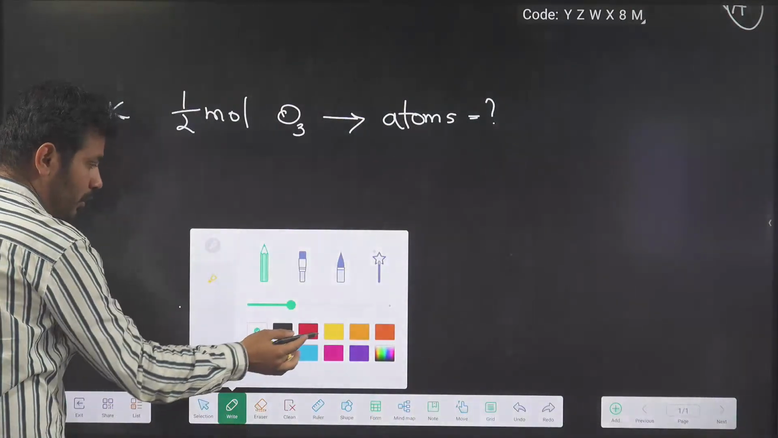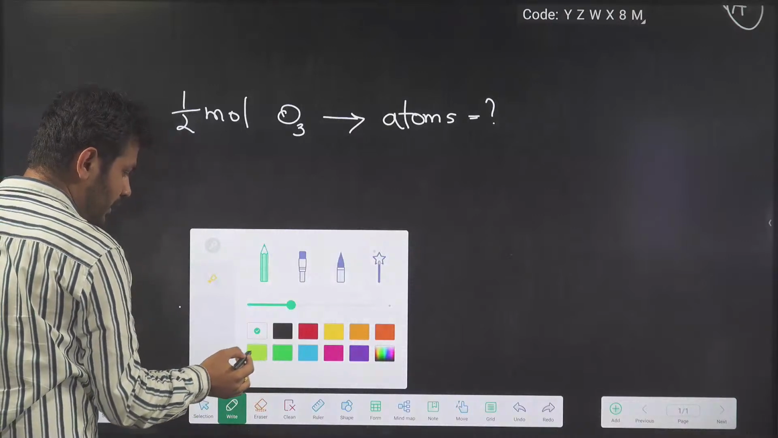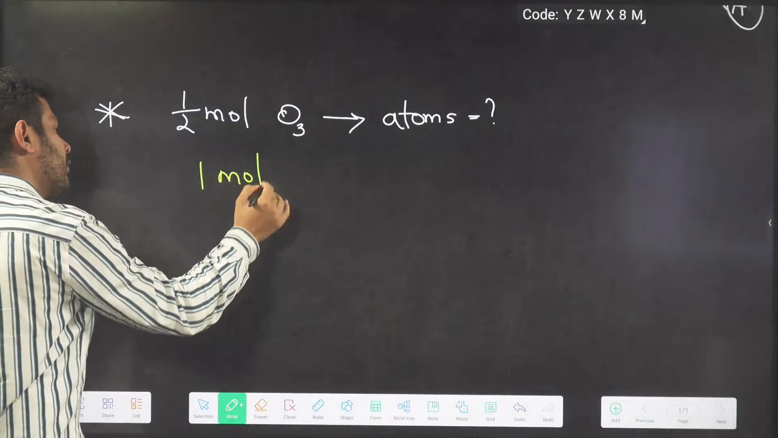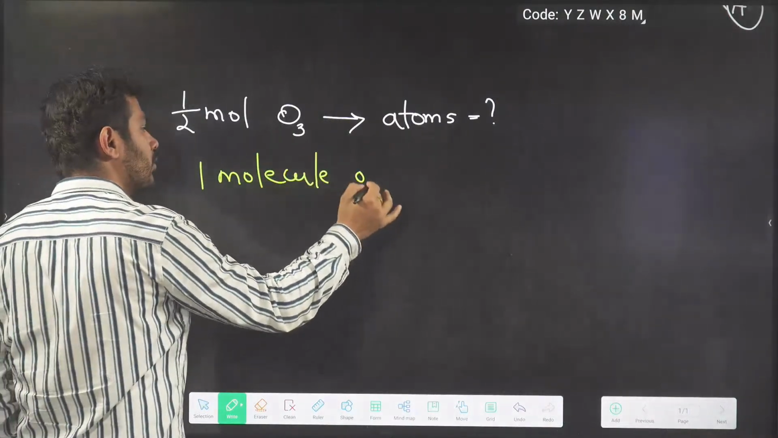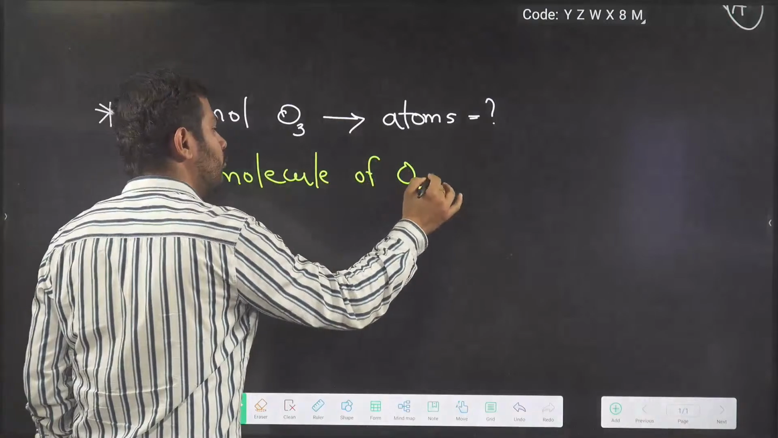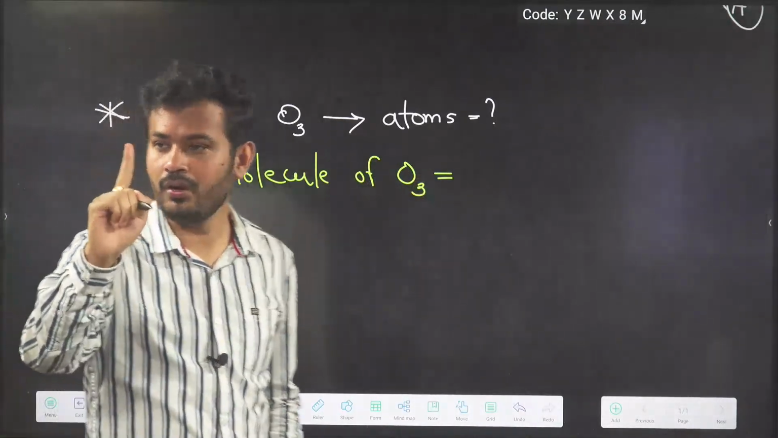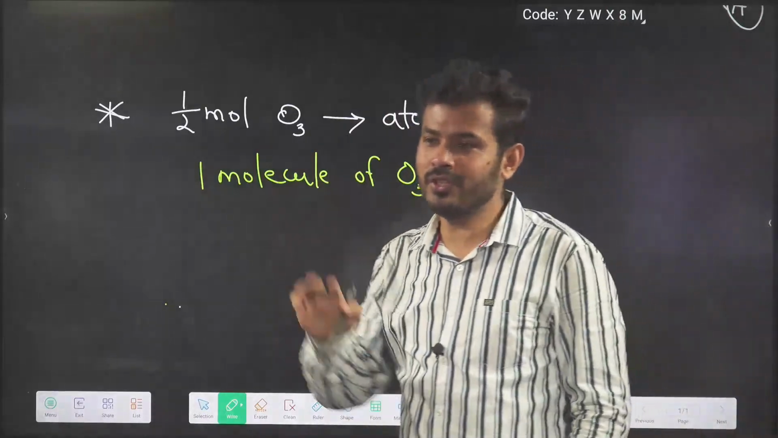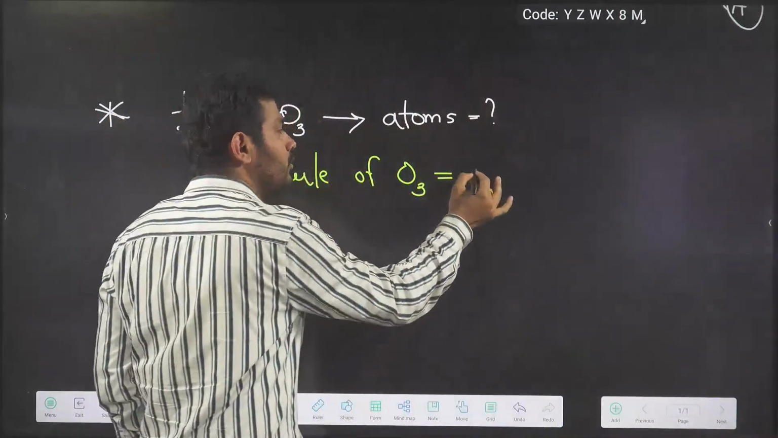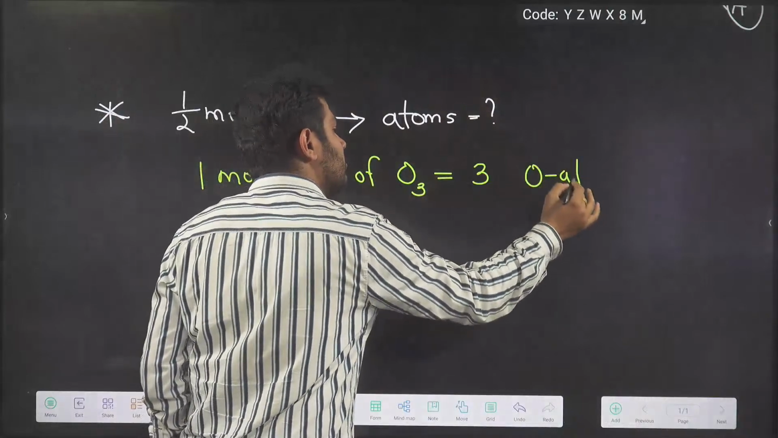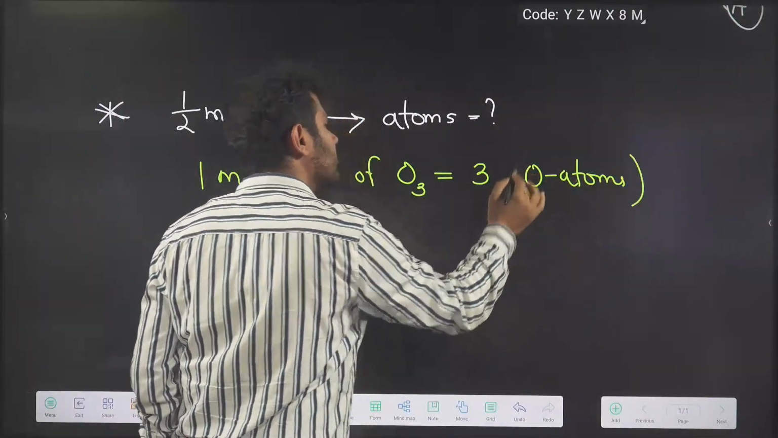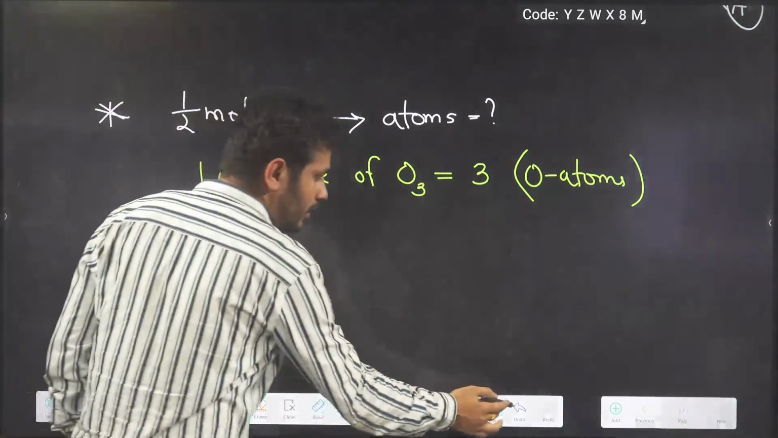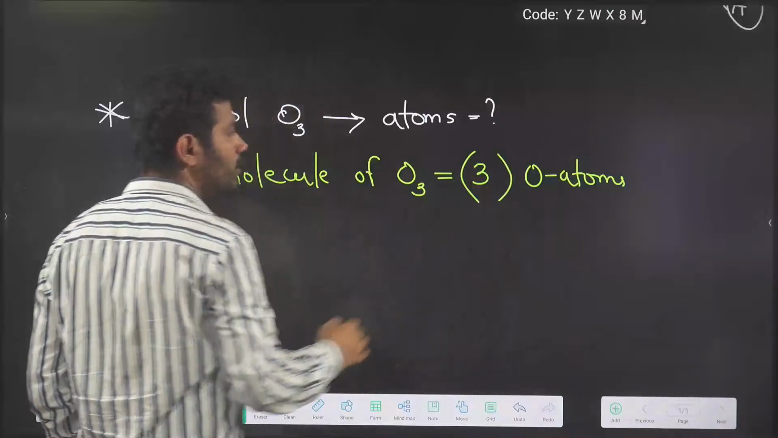First of all, you should know that 1 mole contains how many particles? Tell me, 1 molecule of O3 contains how many atoms? Step by step we will go. 1 single molecule of O3, 3 atoms are present. 3 oxygen atoms. Don't say O2, O2 is not an atom, O2 is a molecule. In 1 single molecule, 3 oxygen atoms are present.